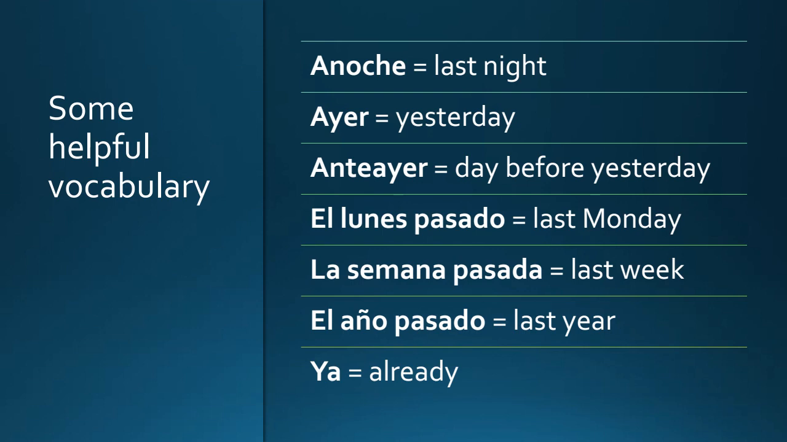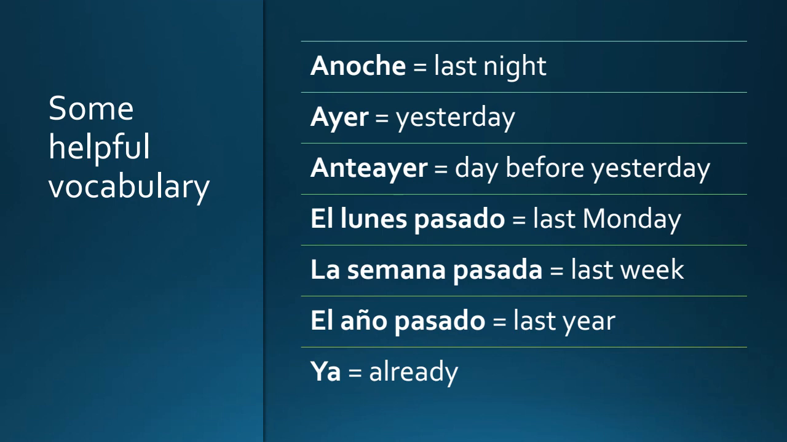Anoche means last night. Ayer is yesterday. So you'll see that sentence come up a lot when we're practicing sentences in the preterite. Anteayer is the day before yesterday. So you guys know the words antes y después, before and after. So before yesterday, anteayer, is the day before yesterday. El lunes pasado is saying like last Monday.